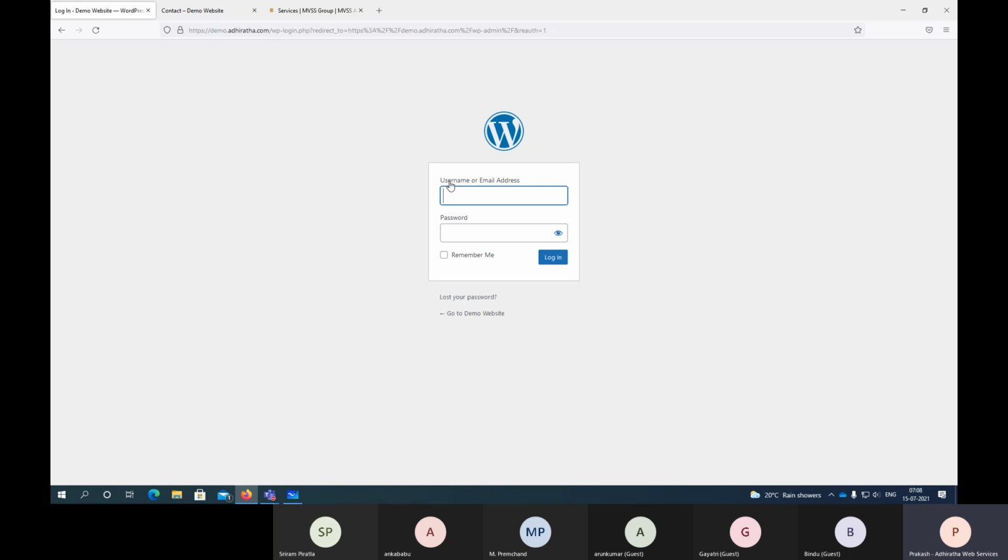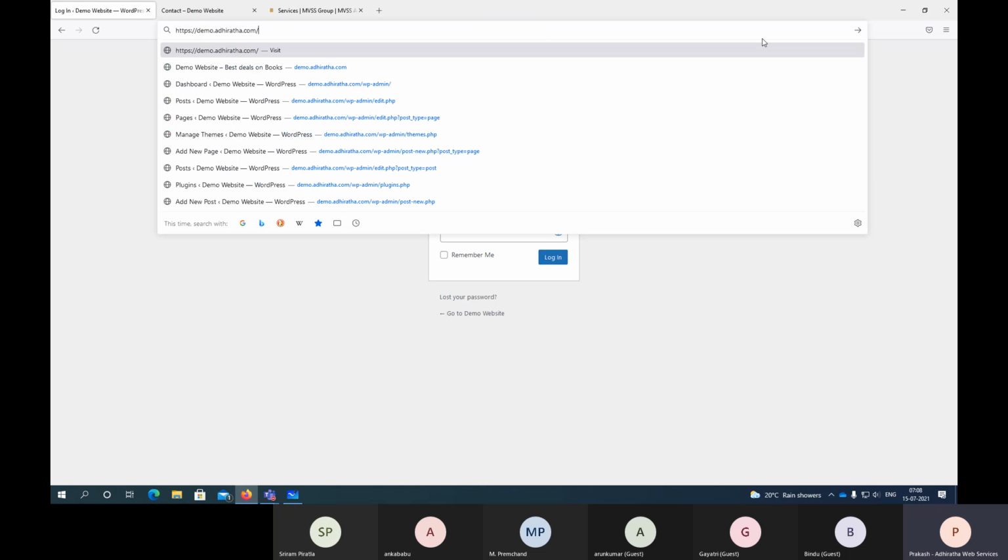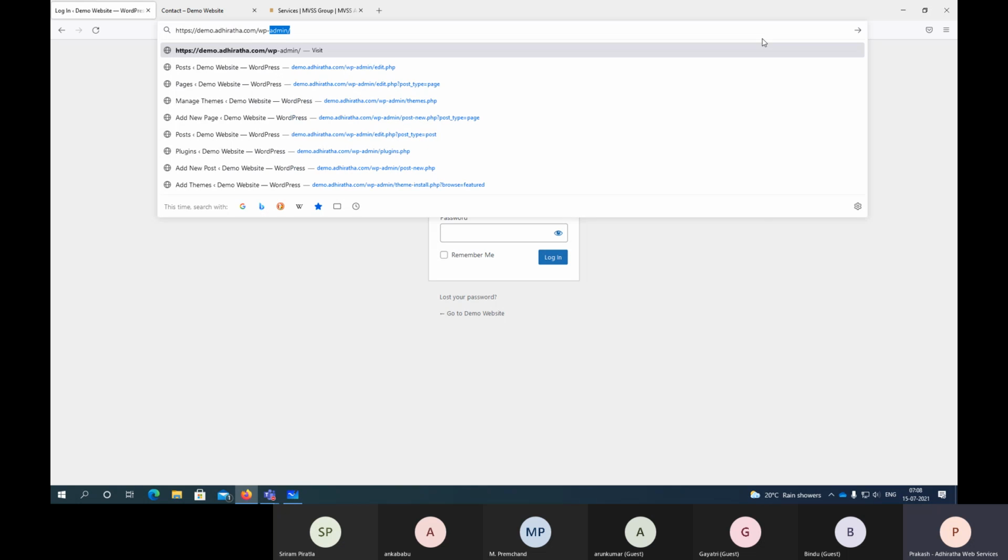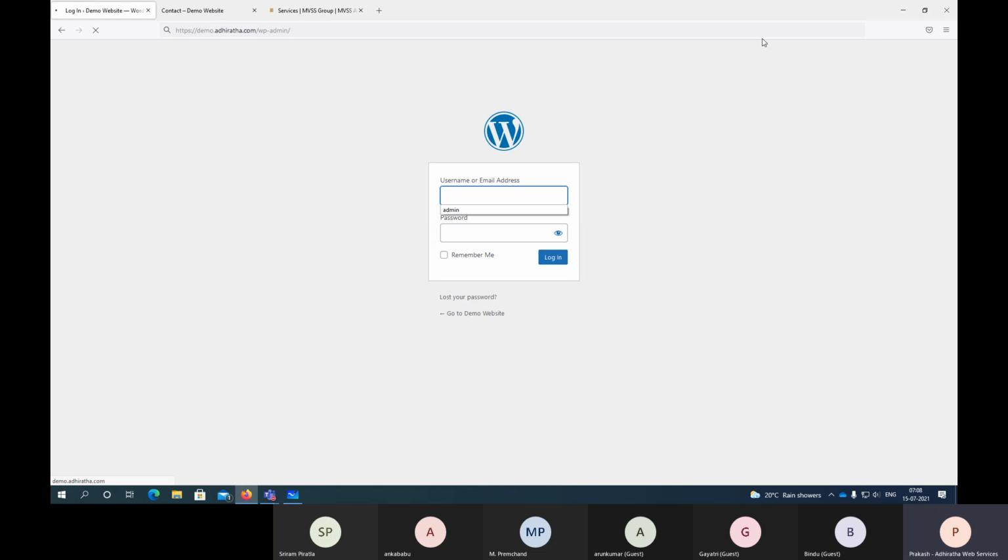Okay, let us log into our website. So how do we log in? We have to use our domain/wp-admin. This is common for any WordPress website you take, that you have to log in the same way: yourdomain.com/wp-admin.